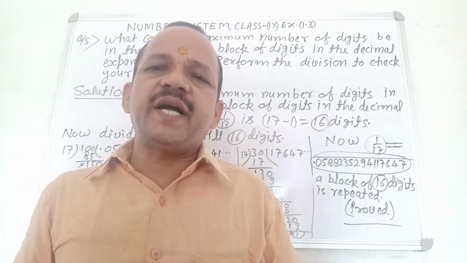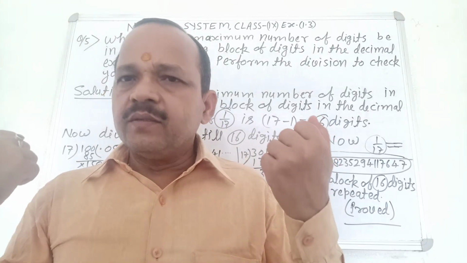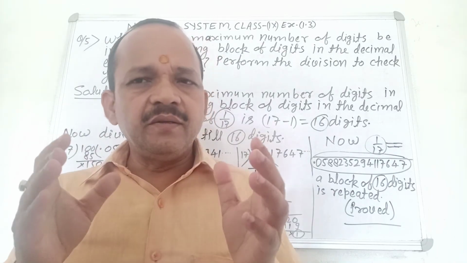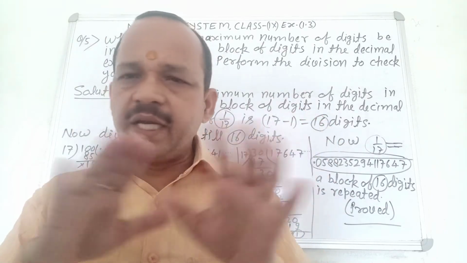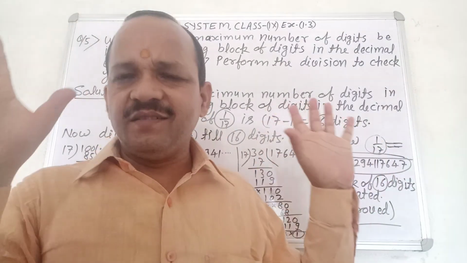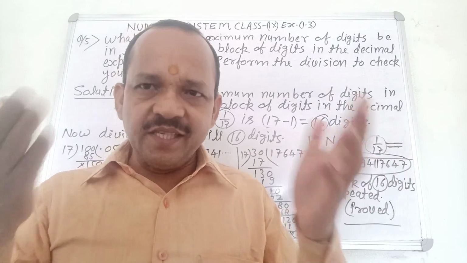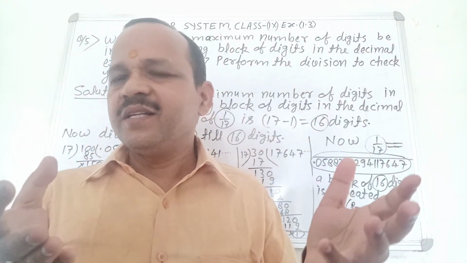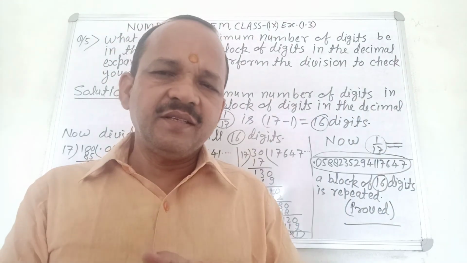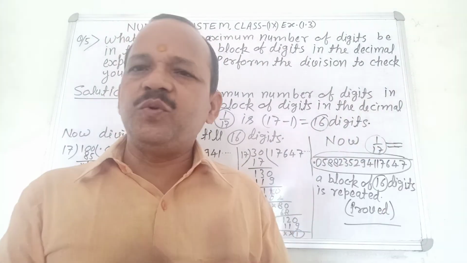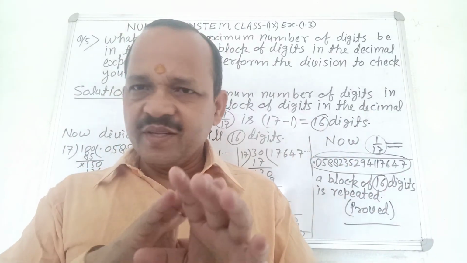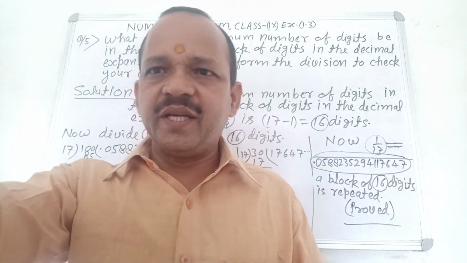In this way you can find the repetition of any number till any number of digits. Clear? It is very easy. It is only division. Division is easy for you, so you can solve any question in this way, and you can find the repetition and solution of any question very easily. Okay, right? No confusion. Very good.